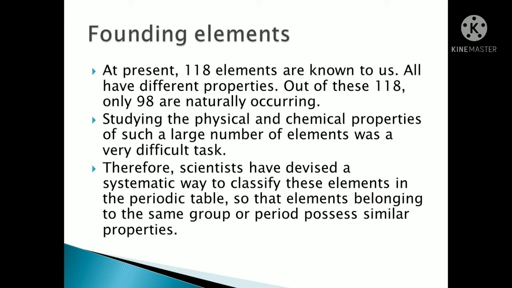So scientists devised a systematic way to classify these elements in the periodic table so that elements belonging to the same group or period possess similar properties. To make order out of the chaos, they arranged the elements.